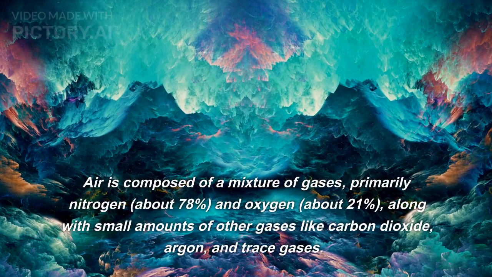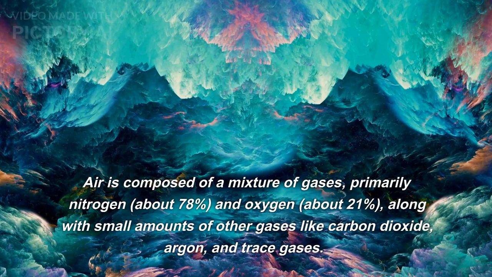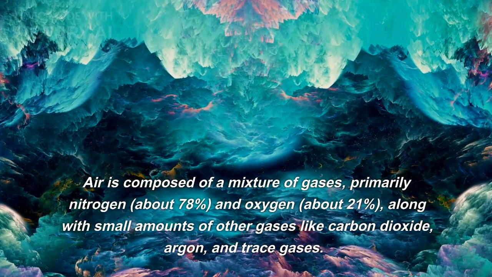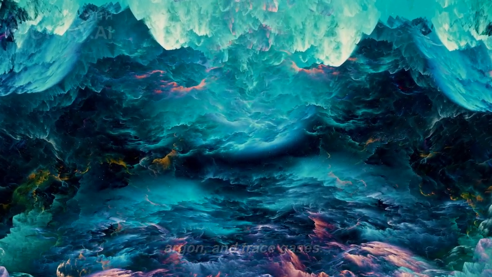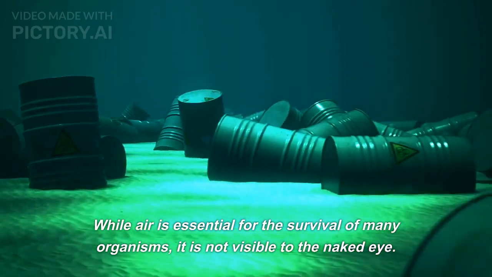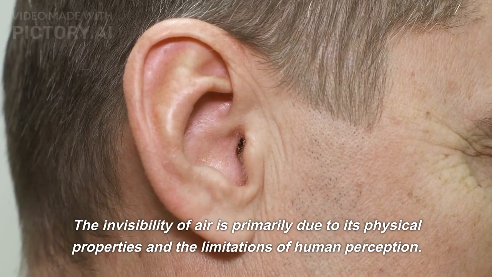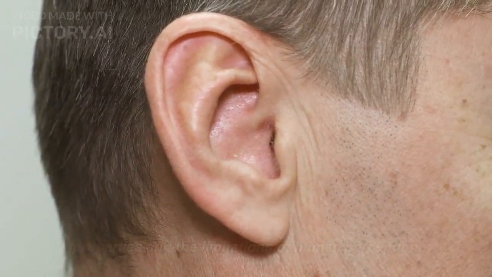Air is composed of a mixture of gases, primarily nitrogen, about 78%, and oxygen, about 21%, along with small amounts of other gases like carbon dioxide, argon, and trace gases. While air is essential for the survival of many organisms, it is not visible to the naked eye. The invisibility of air is primarily due to its physical properties and the limitations of human perception.